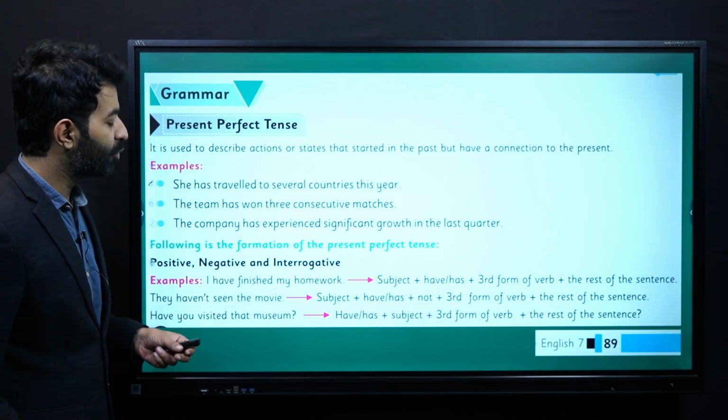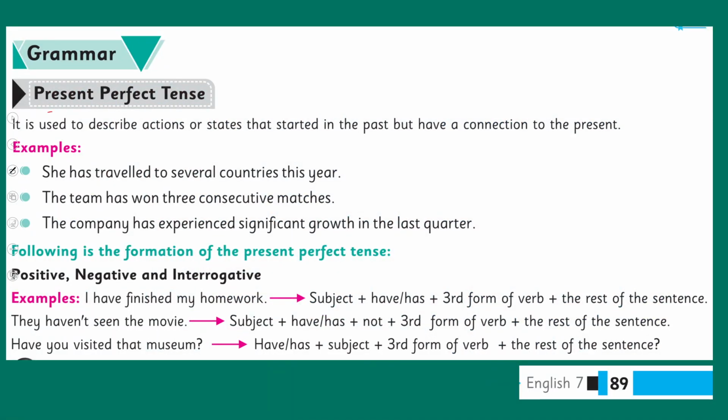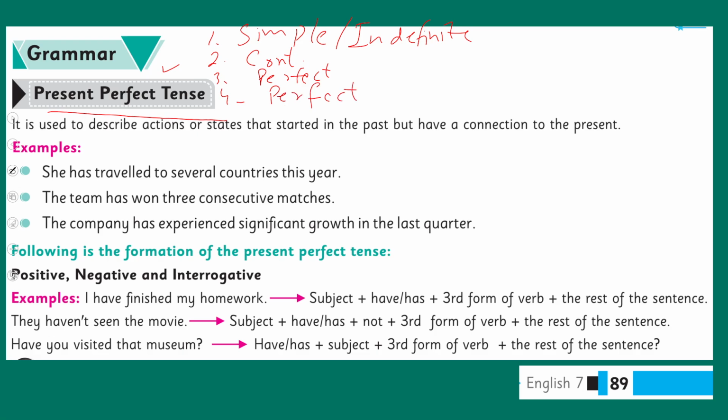Now let's talk about present perfect tense first. We know that in present tense we have simple, present simple or present indefinite. Then we have continuous, present continuous, then present perfect, and then perfect continuous. Perfect continuous, right? We are talking about present perfect.